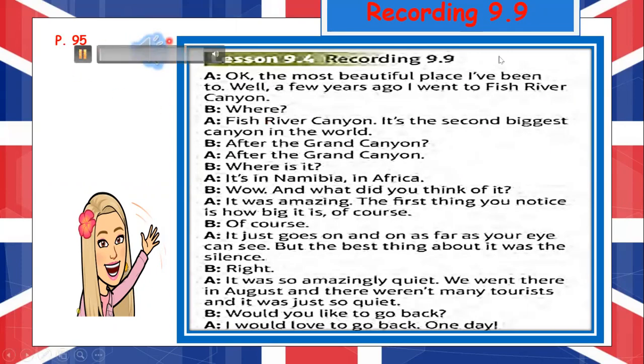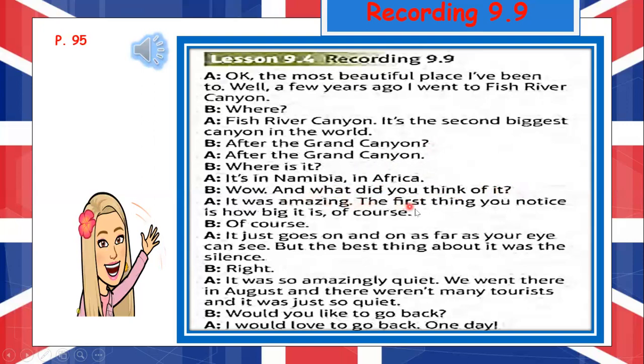Unit 9. Recording S9.9. Okay. The most beautiful place I've been to. Well, a few years ago, I went to Fish River Canyon. Where? Fish River Canyon. It's the second biggest canyon in the world. After the Grand Canyon? After the Grand Canyon. Where is it? It's in Namibia, in Africa. Wow. And what did you think of it?